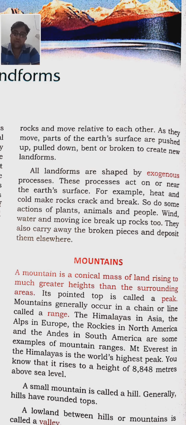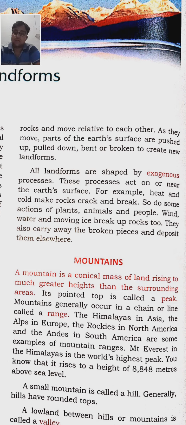Mountains generally occur in the form of a chain or line that is called a range. Examples of mountain ranges are the Himalayas in Asia, the Alps in Europe, the Rockies in North America, and the Andes in South America.